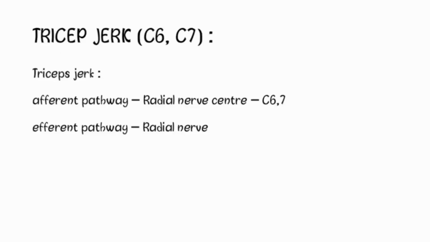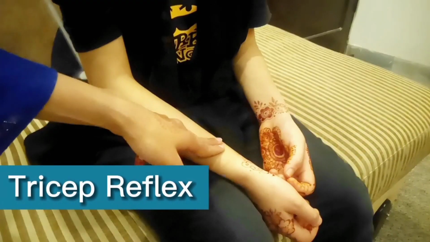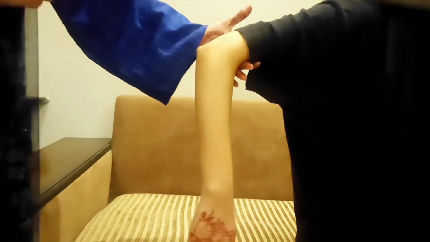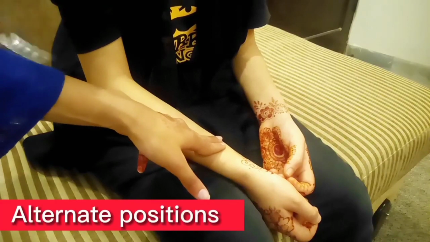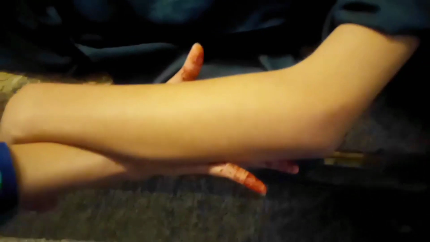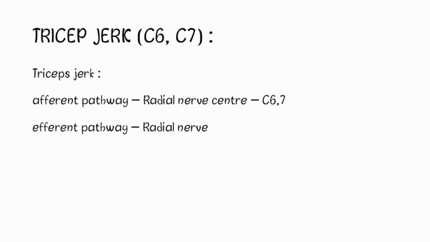Now the next reflex is the tricep jerk. Here the afferent pathway is the radial nerve, the center is C6-C7, and the efferent pathway is the radial nerve. This is assessed by supporting the patient's forearm, resting it on the forearm of the examiner, with the arm midway between flexion and extension. The triceps insertion should be located on the olecranon. Tap just above the insertion, and the response is extension of the forearm due to contraction of the triceps muscle.